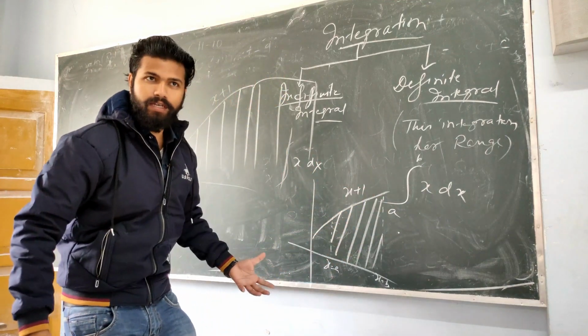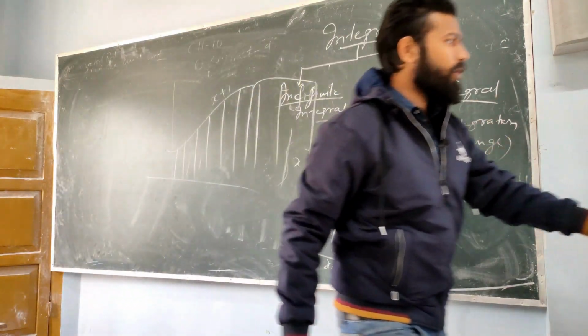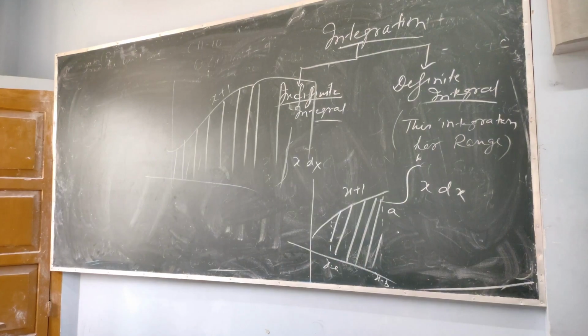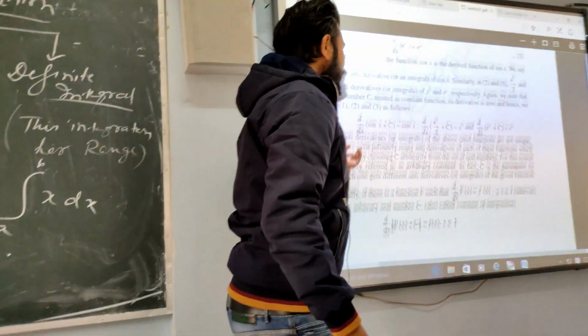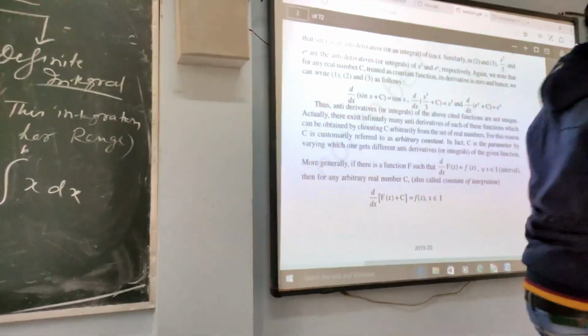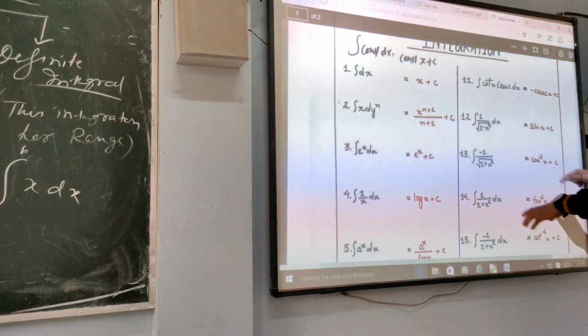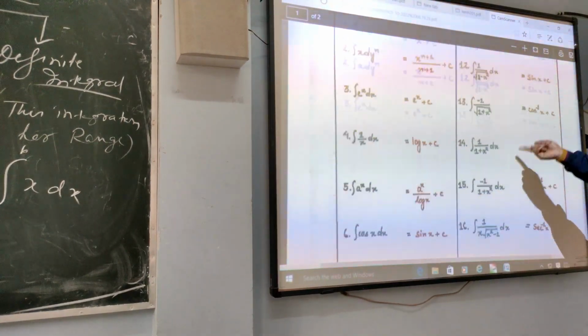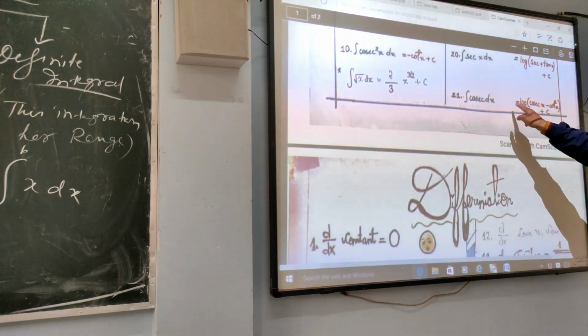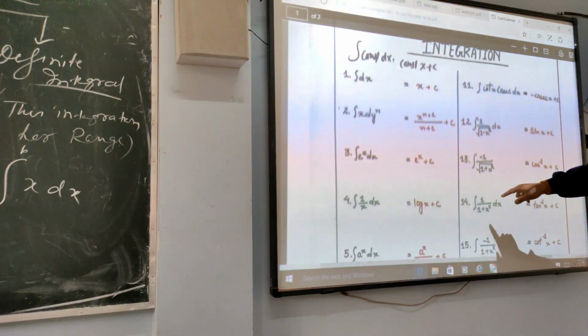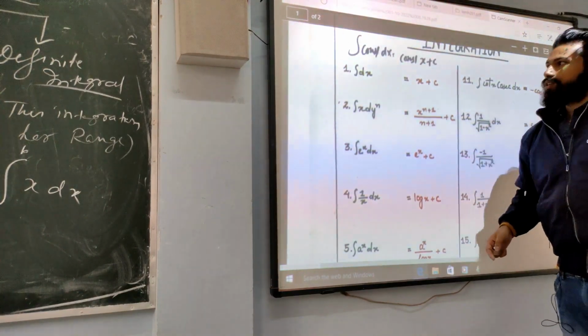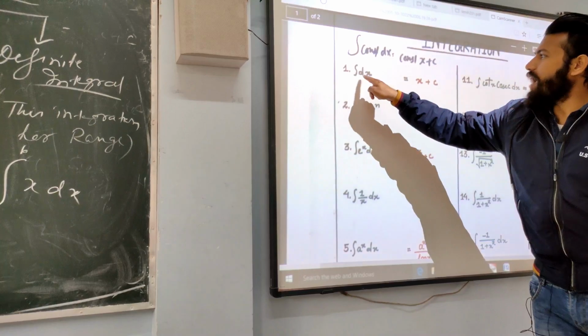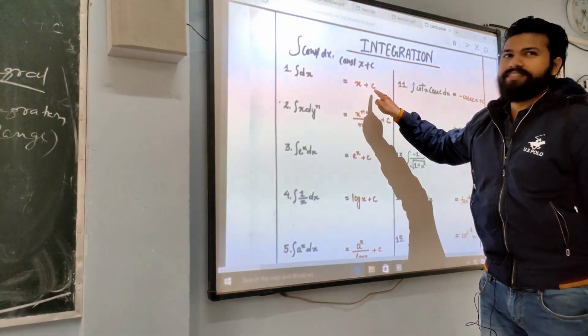Now one important thing I am going to discuss. First of all, I will introduce the formulas. So let us first write the formulas. These are the main formulas. There are nearly 21 formulas. This is the reverse of differentiation. First of all, we already know that the integration of 1 dx is x plus c.